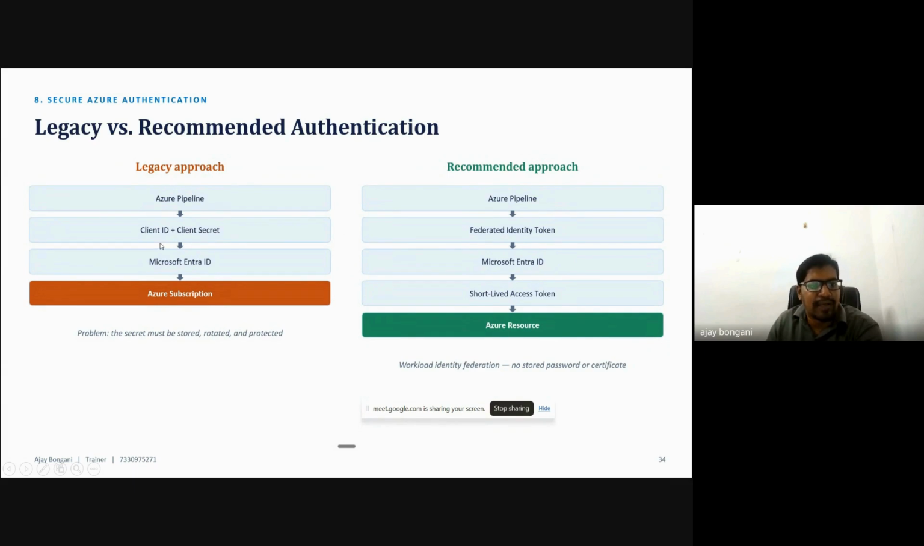Legacy means Azure Pipeline using client ID, secret, Microsoft Entra ID, and Azure subscription. The problem is that the secret must be stored, rotated, and protected. But here is the recommended approach. Azure Pipeline uses a federated ID token and Microsoft Entra ID issues a short-lived access token for Azure resources. Here we are using workload identity, with no stored password or certificate. We don't want to store any long-lived credentials. In the legacy approach, the client ID and secret, called a service principal, must be stored. Here we don't store those details; we can use the token instead.